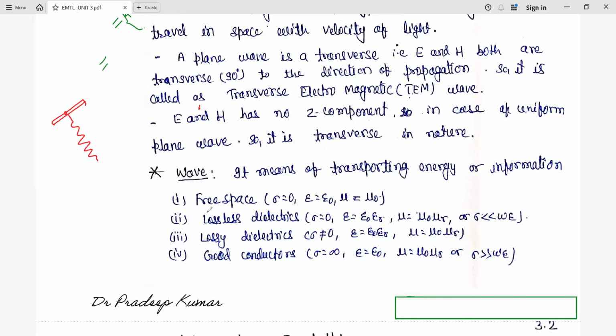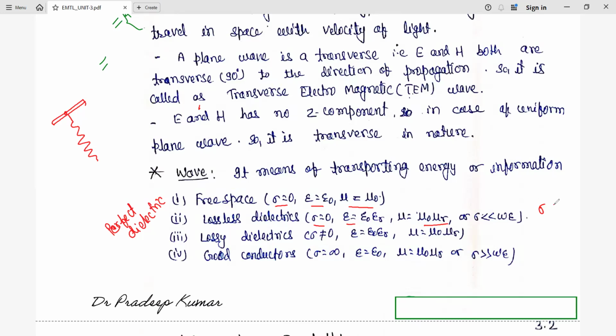If it propagates through free space, that means conductivity is 0, epsilon equals epsilon naught, and mu equals mu naught. Whereas a lossless dielectric, which we also call a perfect dielectric, has conductivity 0, mu equal to mu naught into mu r, and epsilon equal to epsilon naught into epsilon r.